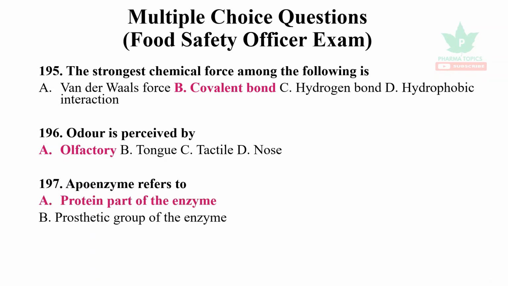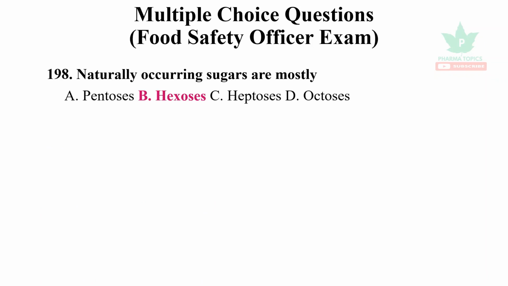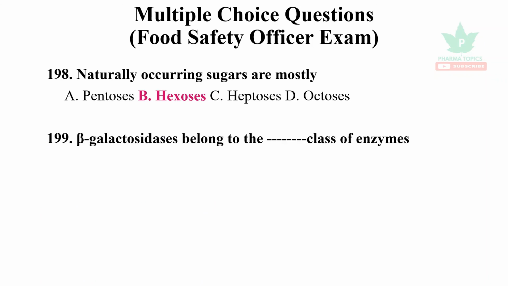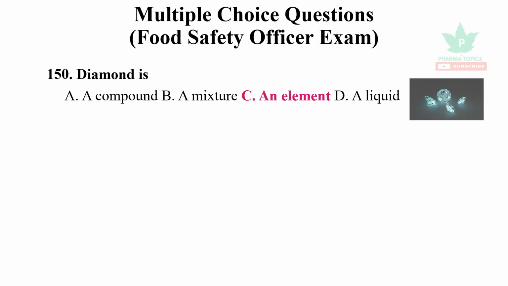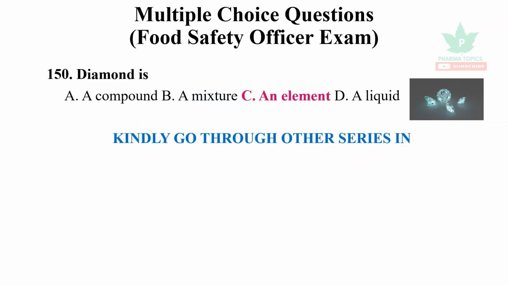Apoenzyme refers to the protein part of the enzyme. Naturally occurring sugars are mostly hexoses. Beta galactosidases belong to hydrolases, a class of enzymes. Diamond is an element.